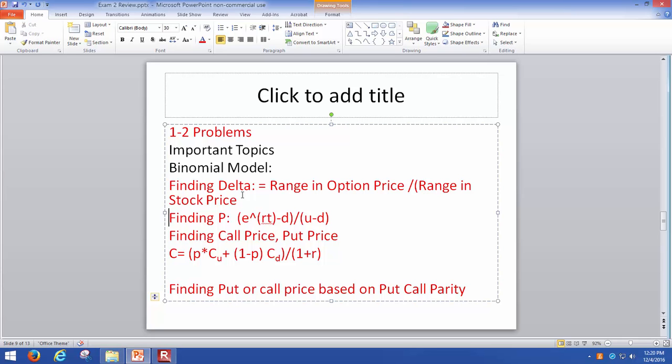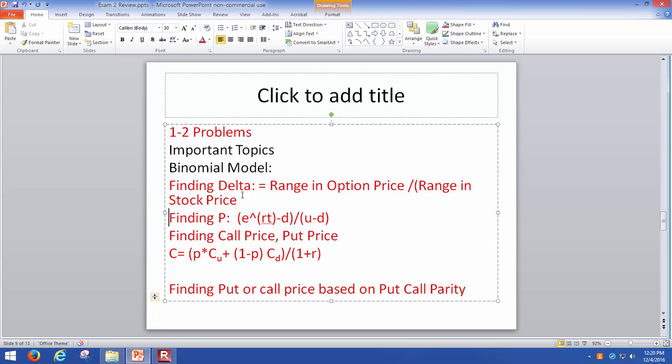So here, P, the risk neutral probability, is given by e raised to RT minus D, divided by U minus D. Here, either you can use the e raised to x function in your calculator, or e is given by 2.718. R is the risk-free rate. T is the time to expiration. Sorry, T is the time for each step. Now, what is D and U?